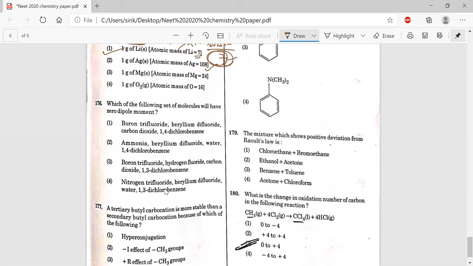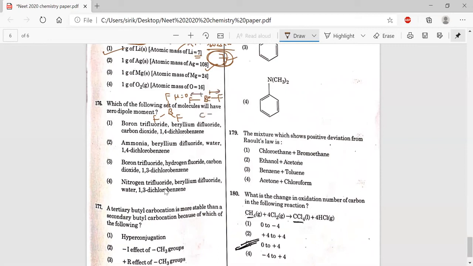Which of the following sets of molecules will have zero dipole moment? Just draw the structures. BF3, this is the structure of BF3, and all three are in three directions, so the dipole moment will be zero. BeF2, beryllium fluoride, is a linear molecule, and the dipole moment will be zero in this case also.